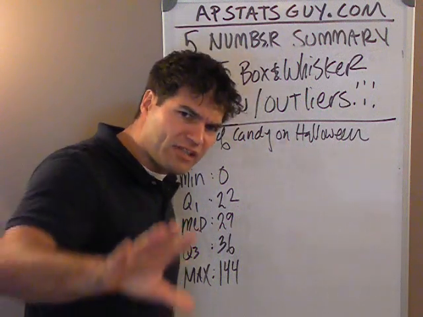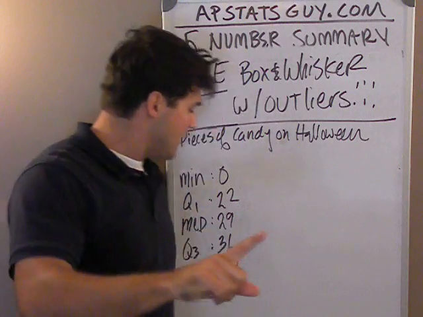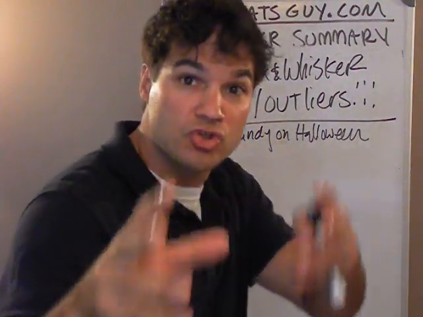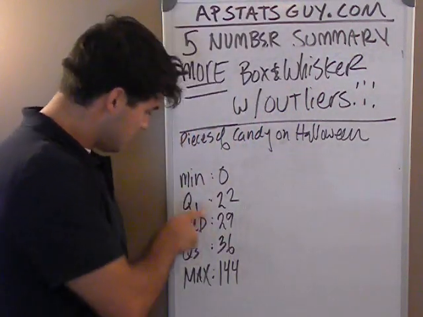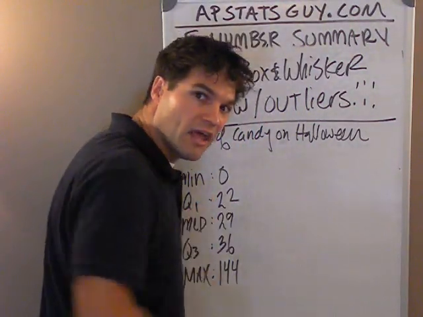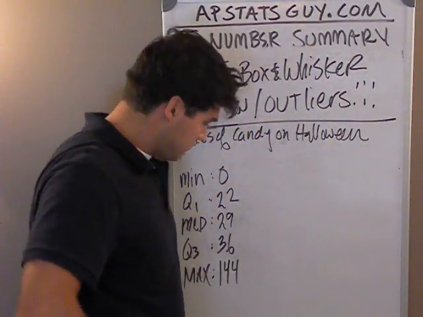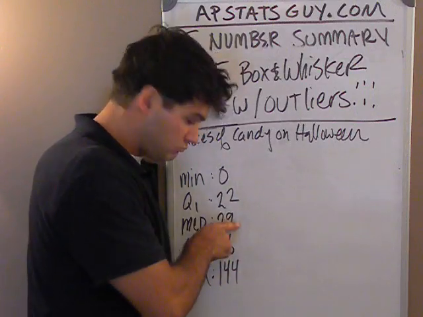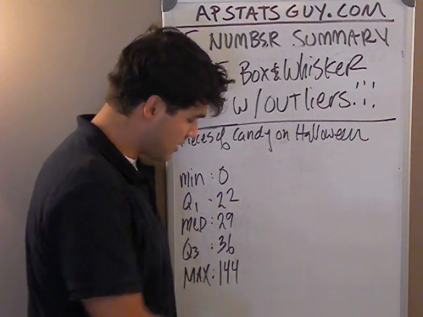So, things I can tell from this data. Don't forget that 25% of the students in this school had 22 pieces of candy or less. Half the students had 29 pieces or less, which means half had 29 or more.